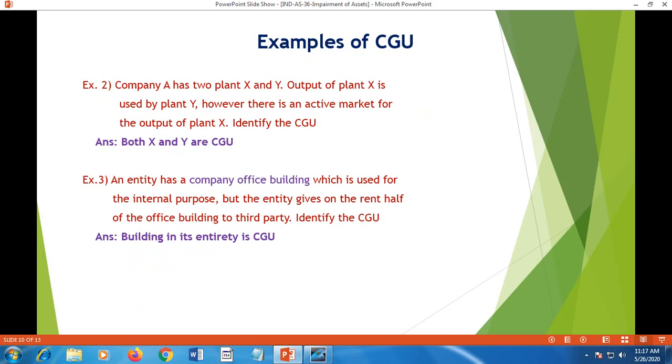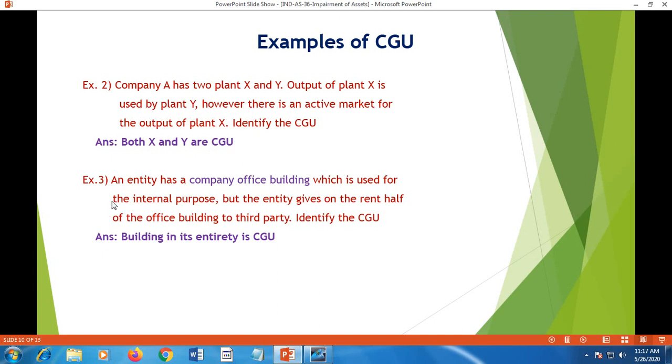Another example: company A has two plants, X and Y. Output of X is used by plant Y. That means the concern has two plants, and the output of one plant, X, is used by plant Y. However, there is an active market for the output of X. Though X can sell its products directly in the market, the output is used by the other plant of the company. Identify the CGU. In this case, both X and Y are profit centers or cash generating units. That's why the answer should be that both X and Y are cash generating units.